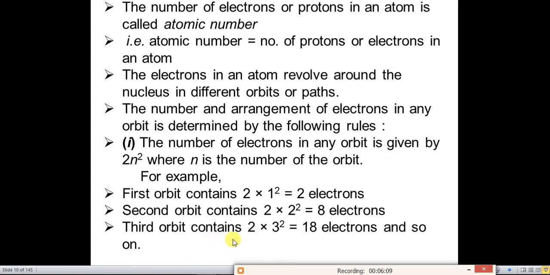The third orbit contains 2 into 3², that is a maximum of 18 electrons, and so on and so forth.